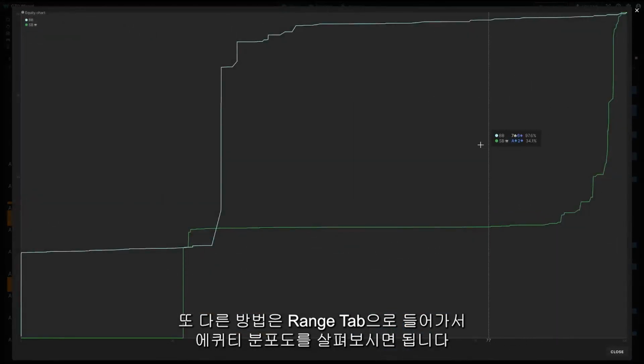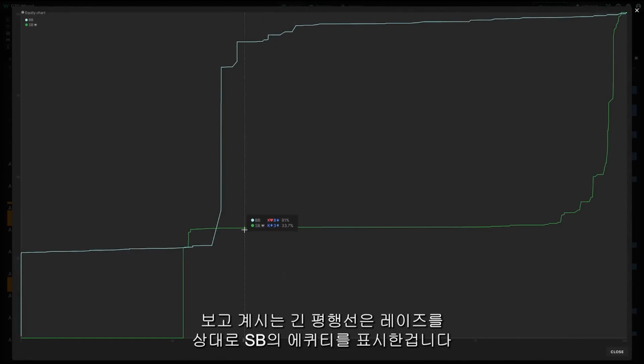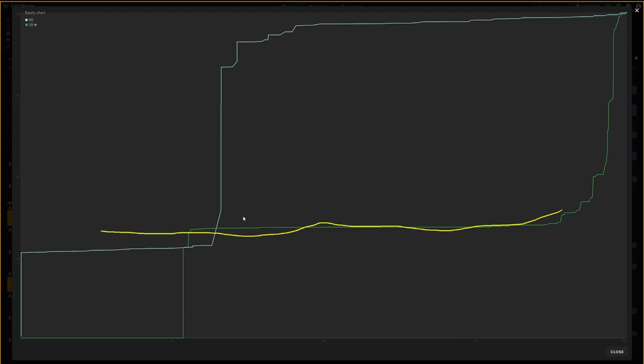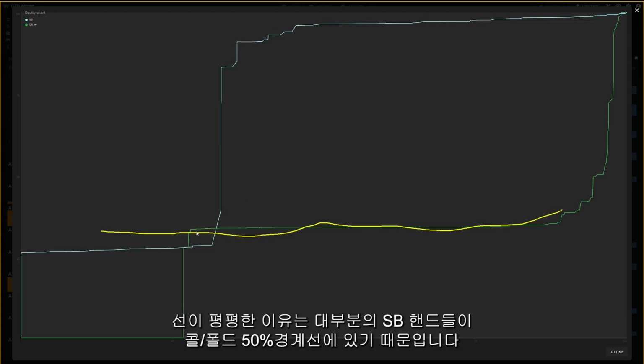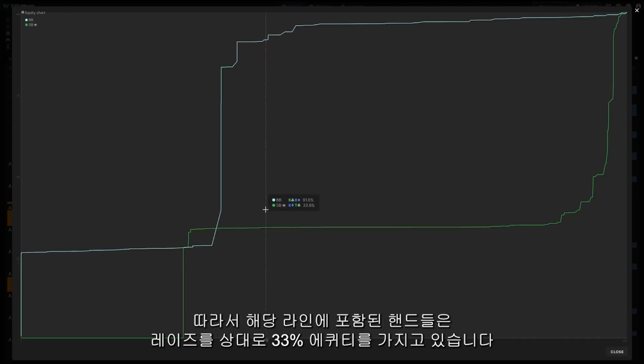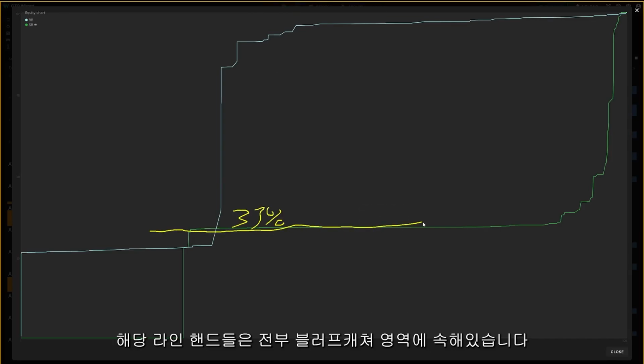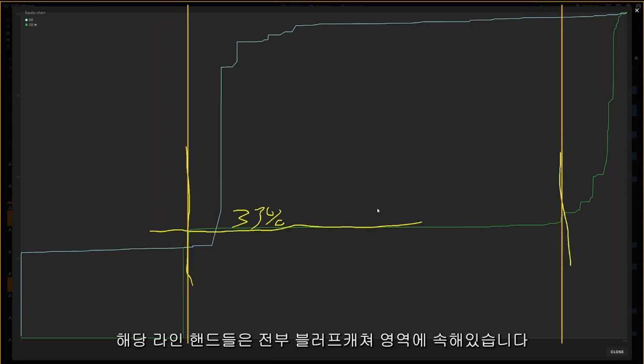Now, this long flat line here represents small blind's equity facing our raise. The reason it's so flat is because most of their hands are indifferent, right? So all the hands along this line have 33% equity, give or take, facing our raise. You can see that they're going to be indifferent with all of these hands here. This is the bluff-catching region all the way through here.